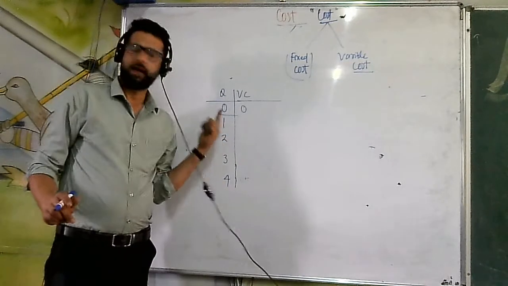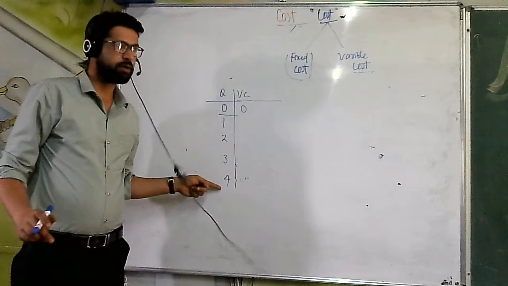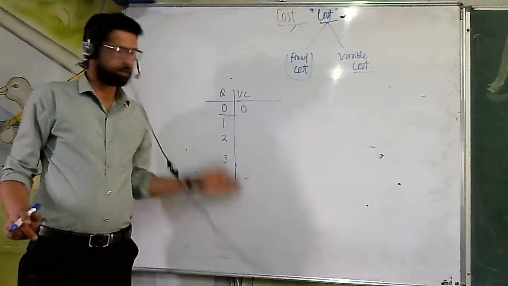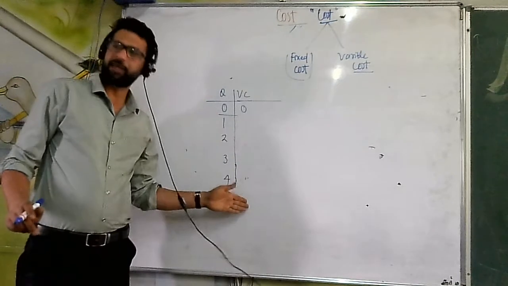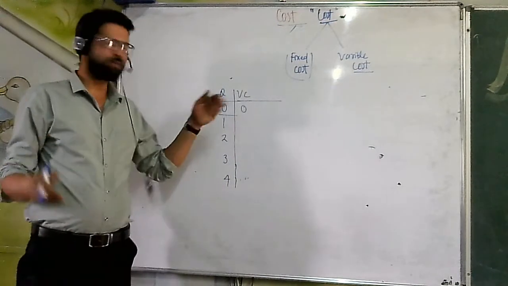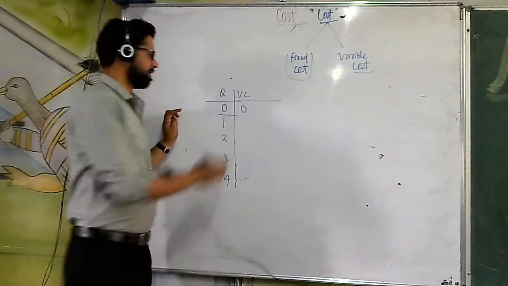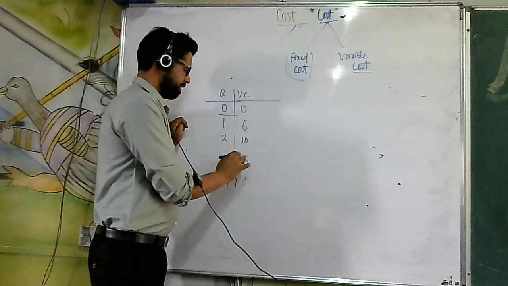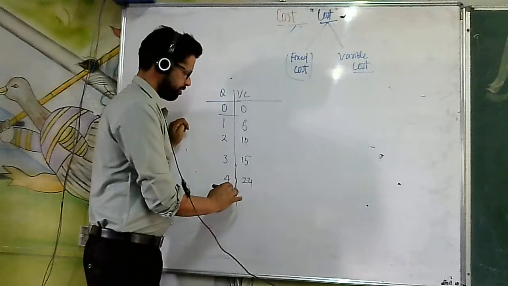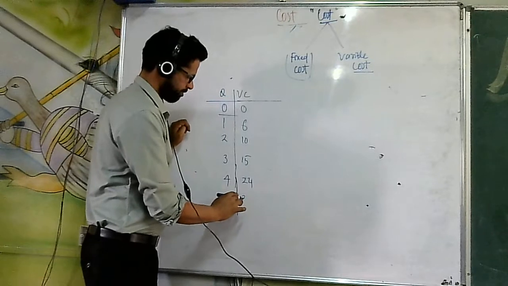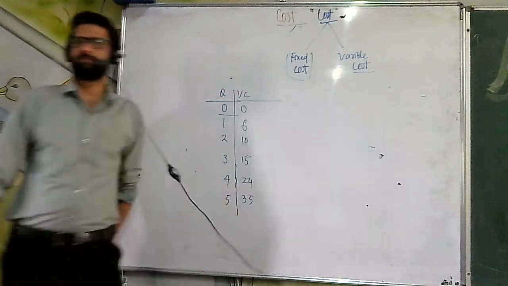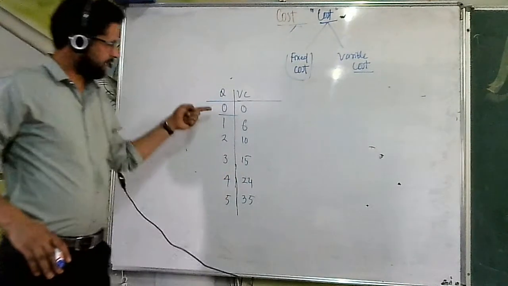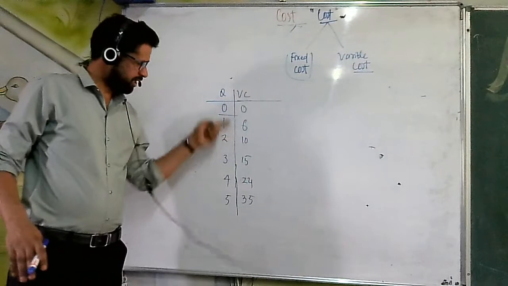Now, when output is increased, variable cost will also increase. More output means more variable cost. The more you want to increase output, the more labor you need, don't you? That means with the increase in output, variable cost is bound to increase. For example, it will be like this: 10, 15, 24. It will keep on increasing. So this is about variable cost. Variable cost is defined as that cost which increases, which changes with the level of output.